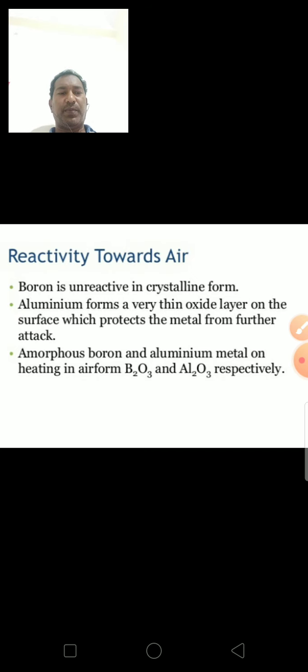Amorphous boron and aluminum metal on heating in air form B2O3 and Al2O3 respectively.